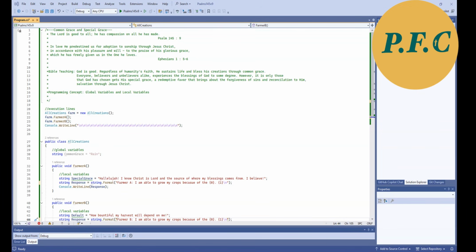Before we dive right in, if you're new to my channel, let me first introduce to you my working environment. This is the Visual Studio 2022 Integrated Development Environment, and I will be using C# for programming.